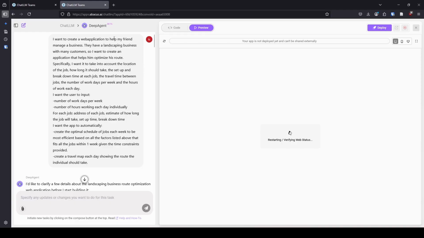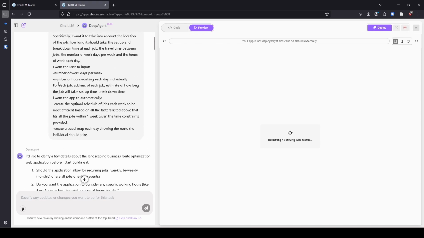I want to create a web application to help my friend manage a business. They have a landscaping business with many customers, so I want to create an application that helps him optimize his route. Specifically, I want to take into account the location of the job, how long it should take, the setup and breakdown time at each job, the travel time between jobs, and the number of workdays per week and the number of hours of work each day.